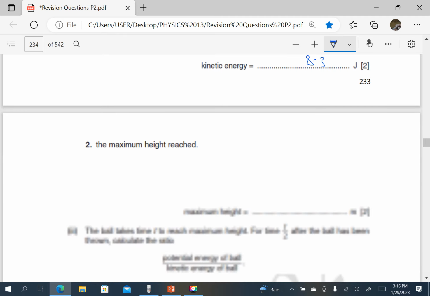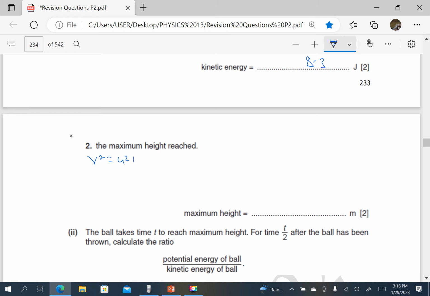Then the maximum height reached. We know that at maximum height, velocity is 0, so we can use v squared equals u squared plus 2as. Because it was thrown vertically, the acceleration is going to be negative. So at maximum height, v is 0. So 0 squared equals 16 squared minus 2 times 9.81 times the height h.